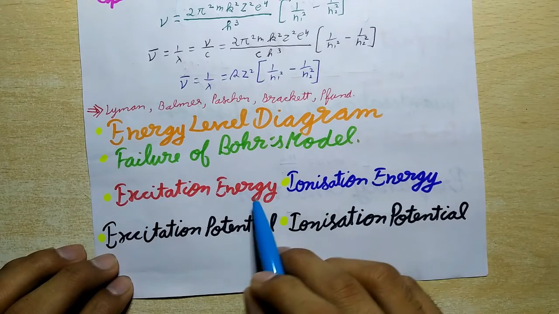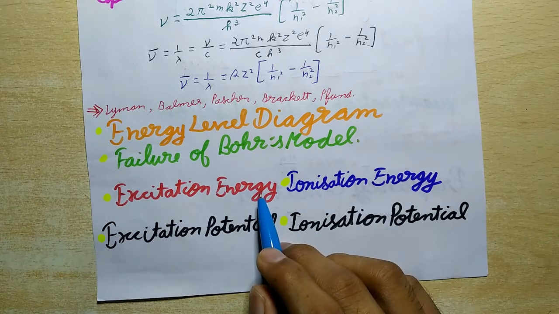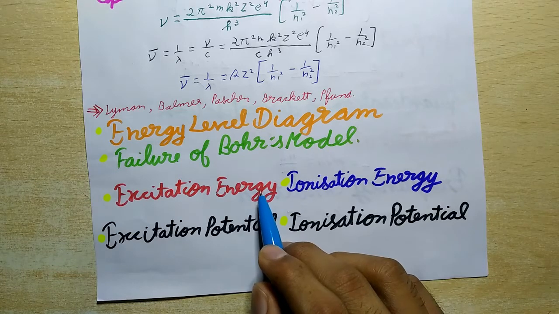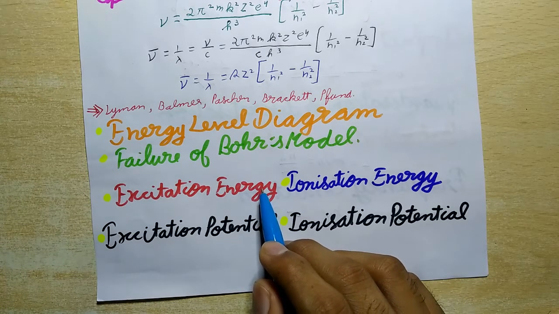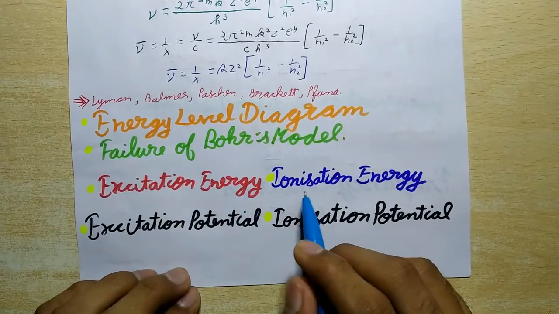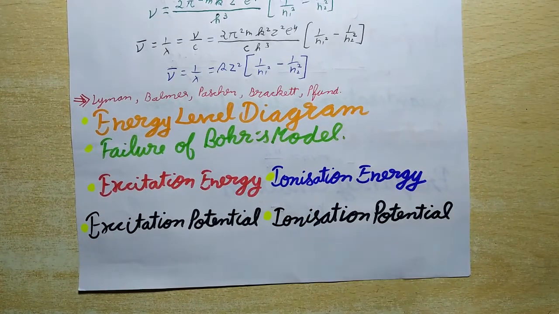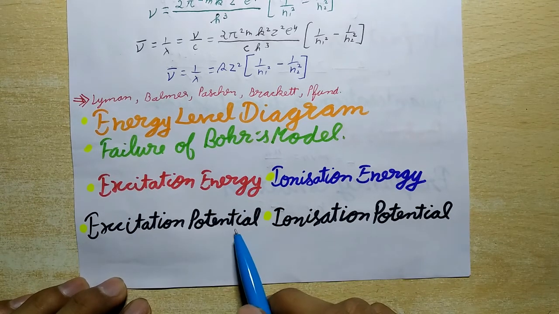Next is excitation energy. It is defined as the energy required by an electron of an atom to jump from its ground state to any other of its excited states. Now next is ionization energy. It is defined as the energy required to remove an electron from an atom, meaning the energy required to take an electron from its ground state to the outermost orbit where n is equal to infinity.